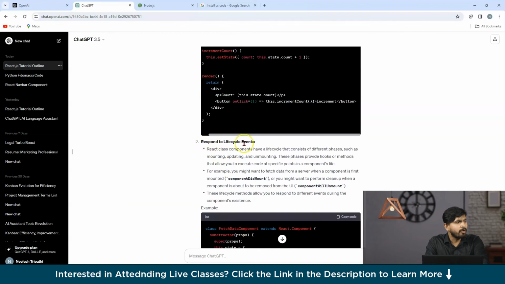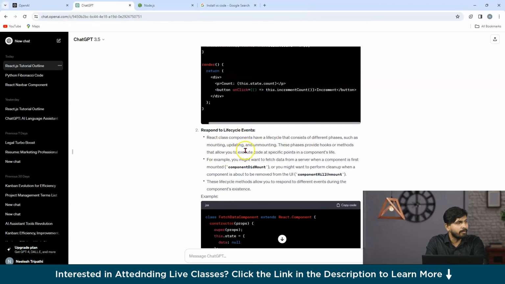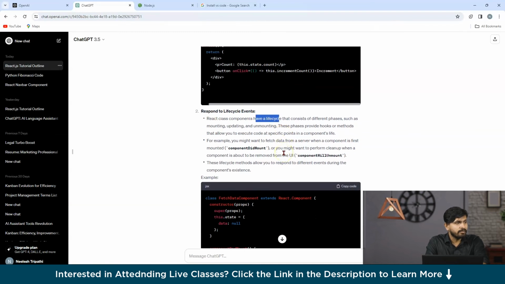Now, respond to lifecycle events. What are lifecycle events? React class components have a lifecycle that consists of different phases, such as mounting, updating, and unmounting. So basically it's telling about mounting, updating, and unmounting, which are the lifecycle of a React component. Now here you can see, for example, it has given componentDidMount or componentWillMount. So what are these things? So let us type it all over here.